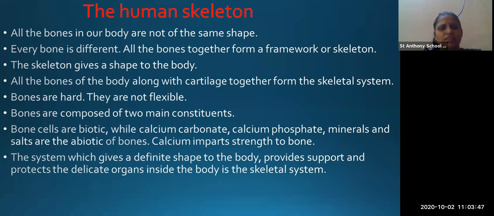Calcium is present in a lot of amount in eggs and milk. So you can have these things for increasing the calcium. And what is calcium important for? Calcium gives strength to the bone.